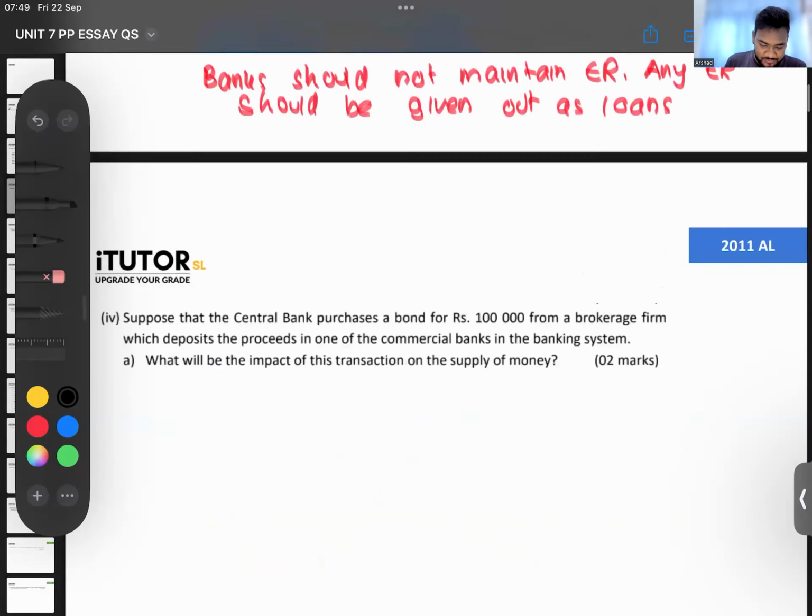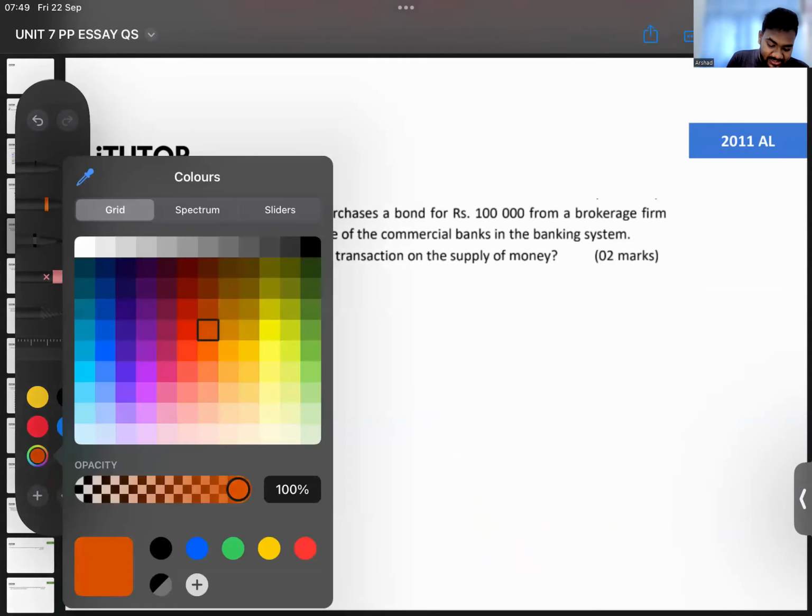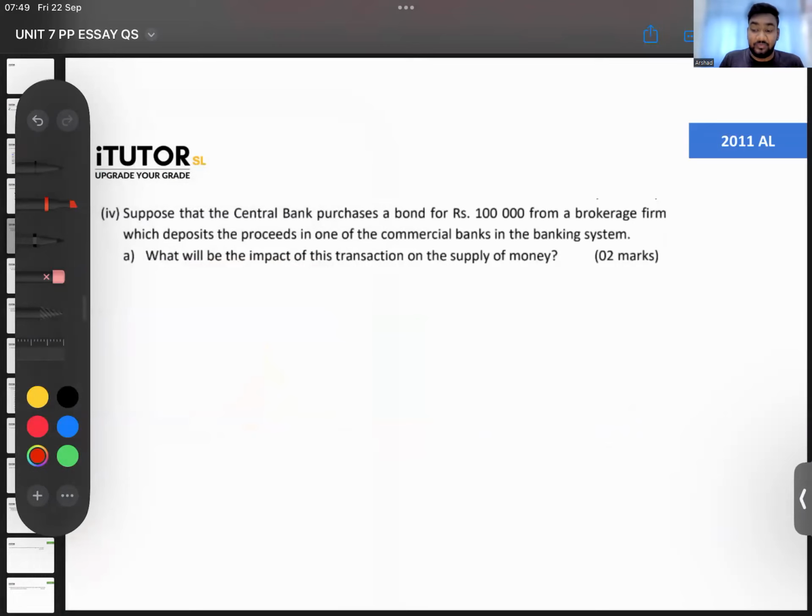Then going to 4. Now this is a nice, interesting credit creation question. They're saying, suppose that a central bank purchases...